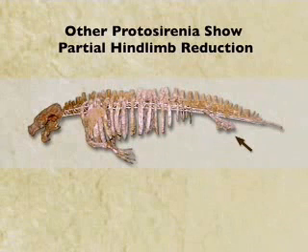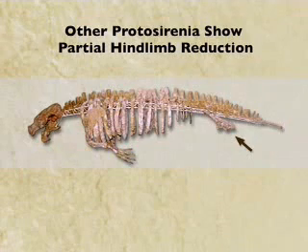Here's a fossil. You can see the hind limbs are present, but they're now much smaller than the forelimbs. You still have a pelvis, a femur, and the lower leg bones. So we have now a fossil record that goes all the way from a complete four-legged looking manatee to things that have intermediate pelvic reduction, and then the simple vestigial pelvis that's still found in the modern forms.